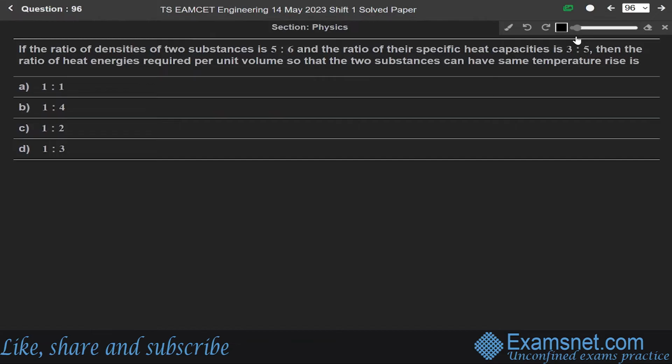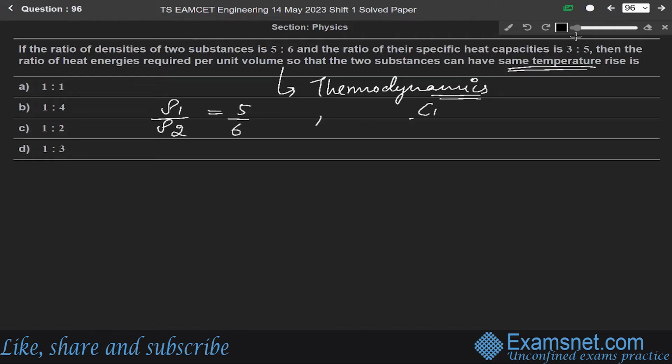If the ratio of densities of two substances is 5:6 and the ratio of their specific heat capacities is 3:5, then the ratio of heat energy required per unit volume so that the two substances can have same temperature rise is. Okay. So this question is from the chapter of thermodynamics. We are given the ratio of two substances. Ratio of density of two substances means we are given rho1 over rho2 as 5/6, and we are given ratio of the capacities means C1 over C2 as 3/5.